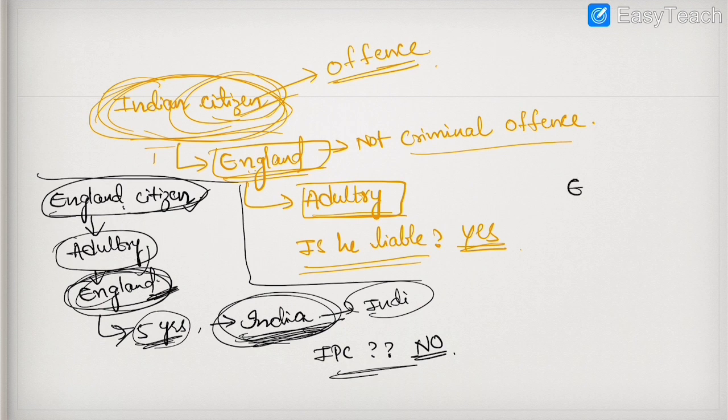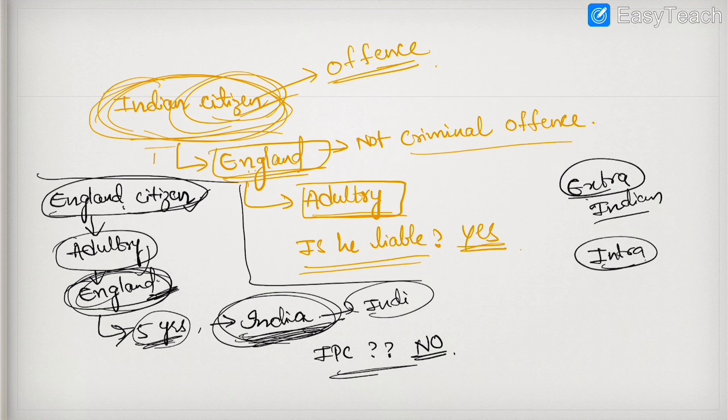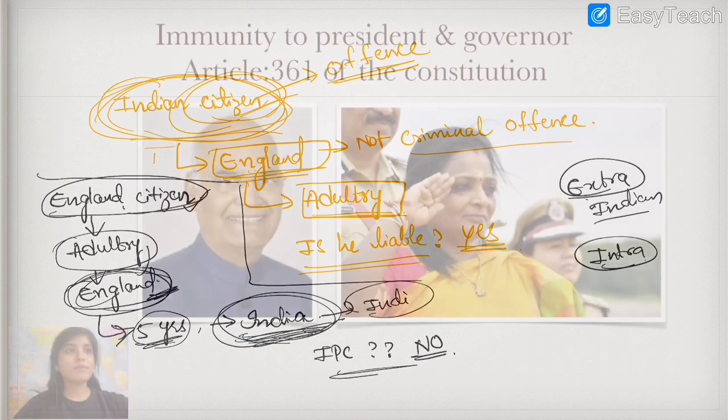So friends, I hope the concept is clear. Extraterritorial jurisdiction means an Indian citizen committing an offense outside India will also be liable under Indian Penal Code. Whereas intra-territorial means any citizen or foreigner committing an offense within the boundaries of India, then it is called intra-territorial jurisdiction.